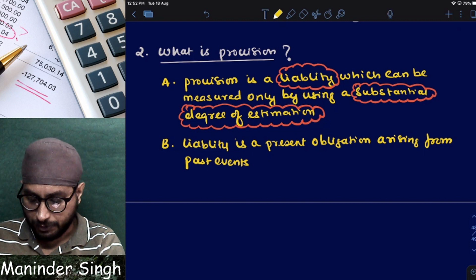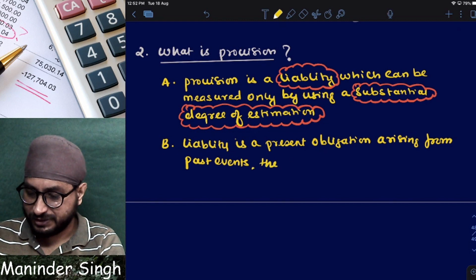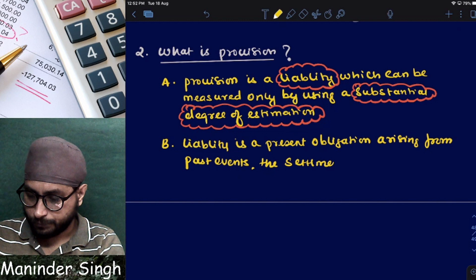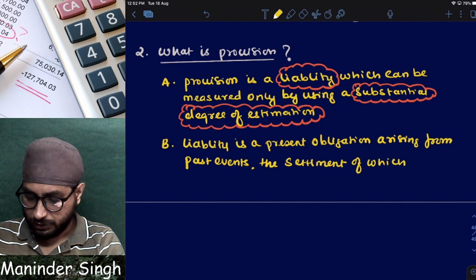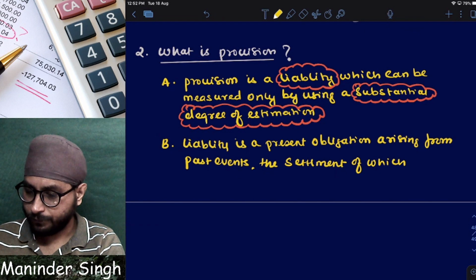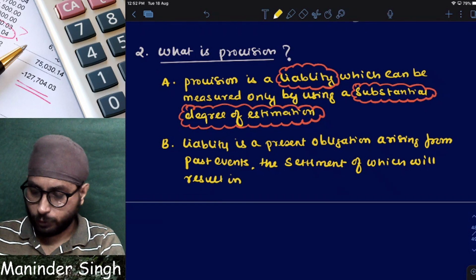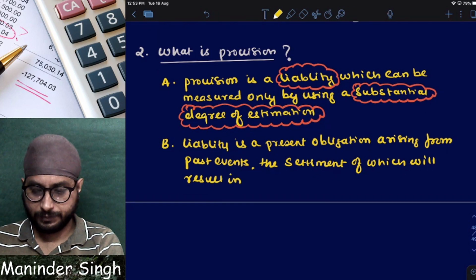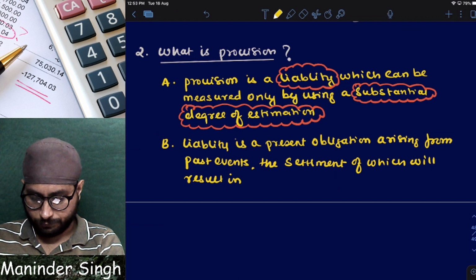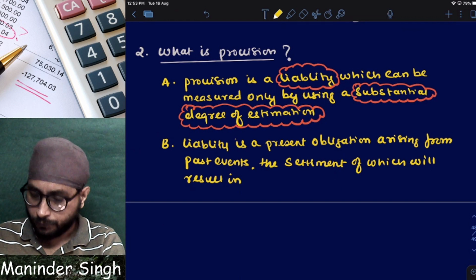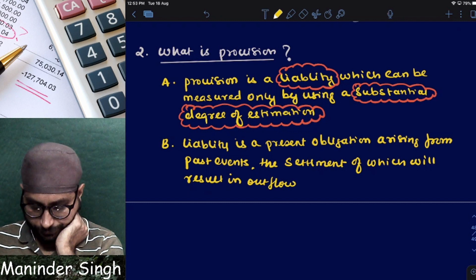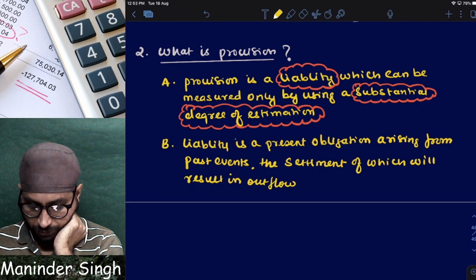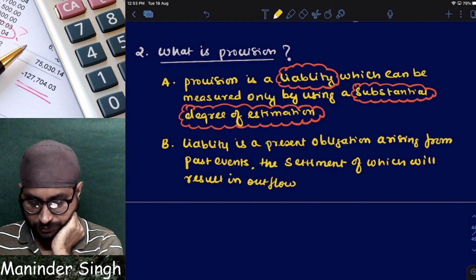Arising from past events, the settlement of which will result in what? Inflow or outflow? Outflow. Outflow of what? Normal resources or economic resources?